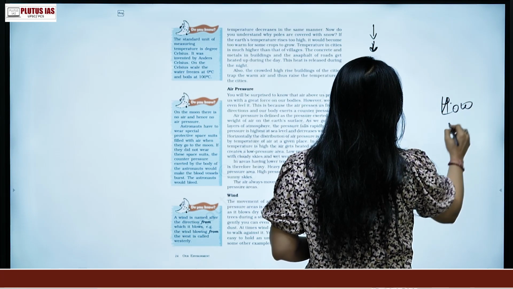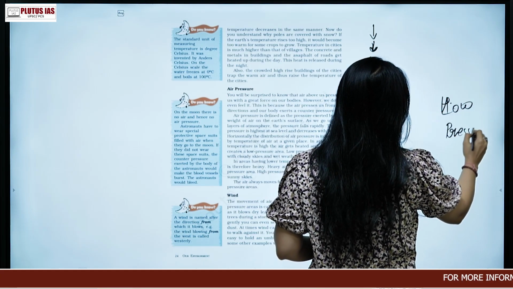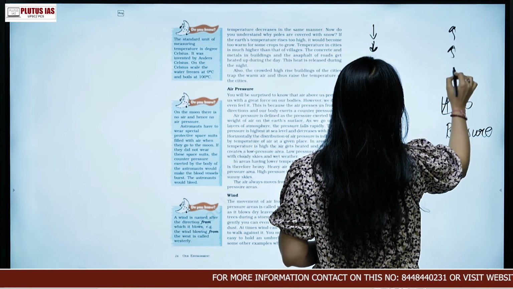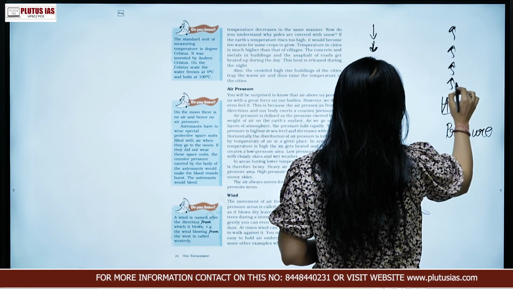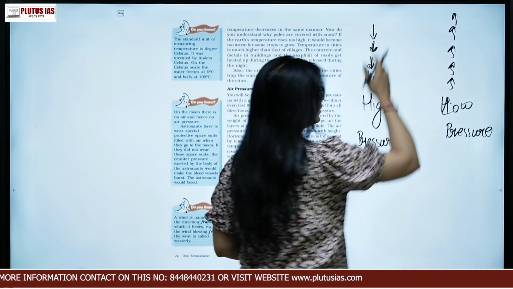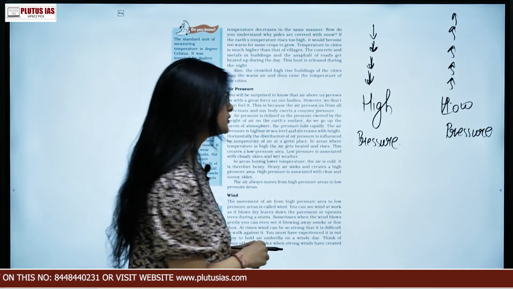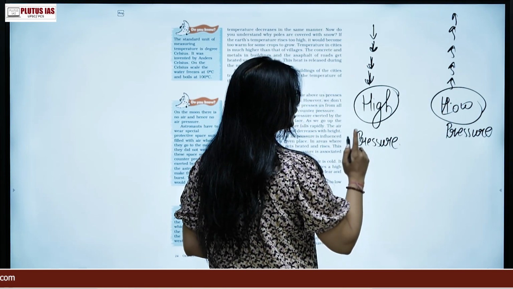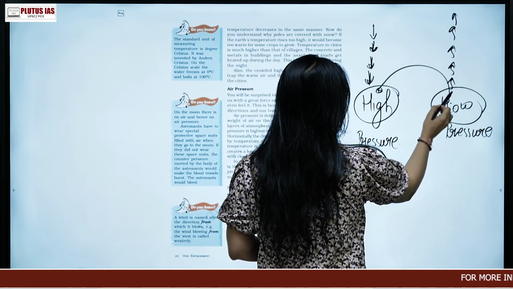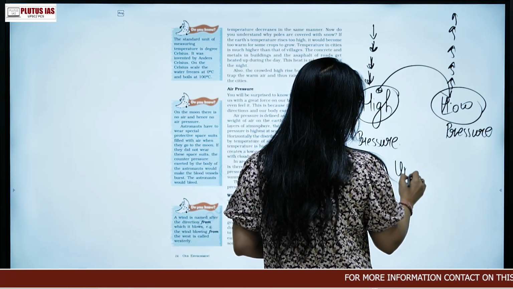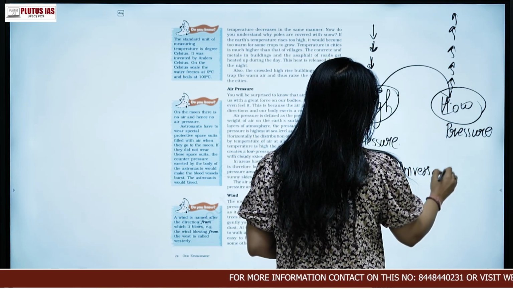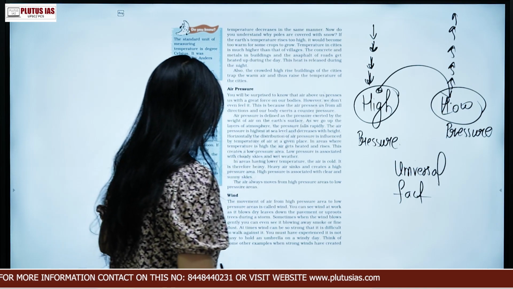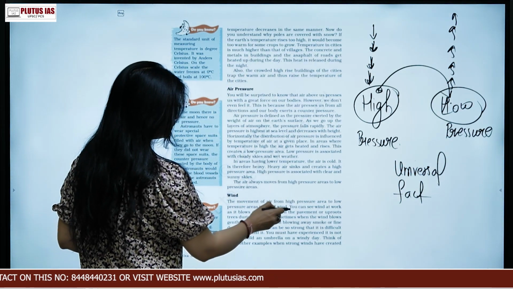Low pressure is an area where the air is rising up because it is heated up, right? And therefore it is going up in the atmosphere. So this is the area of low pressure, this is the area of high pressure. Wind always blows from high pressure to low pressure. This is a universal fact that it will always blow from high pressure to low pressure. So movement of air from high pressure to low is called wind.